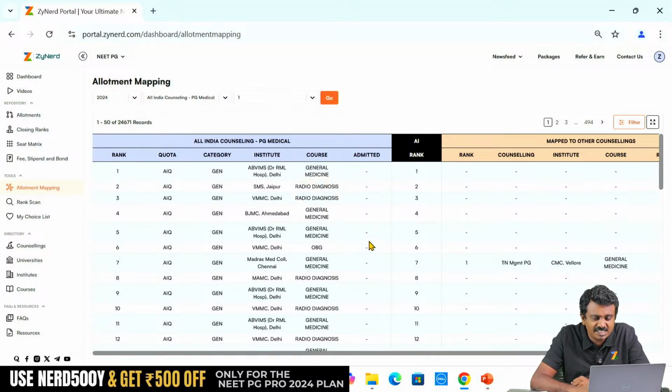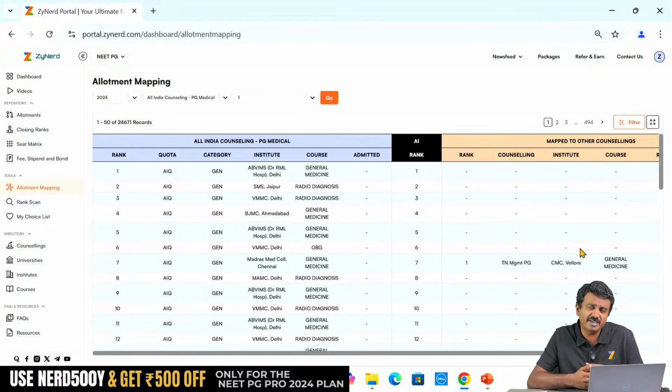We see that the first 6 candidates have not got any other options in other states, which means, does it mean that these 6 candidates will definitely have joined the seat? No, but highly likely. So does it mean that these seats will not be vacant in round 2? Highly unlikely that there will be a vacancy among the seats. But there are 5-6 counsellings to go, correct? Punjab has not published, Madhya Pradesh has not published. Most likely these candidates would not go for it, that we know.